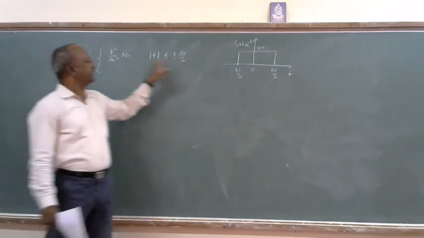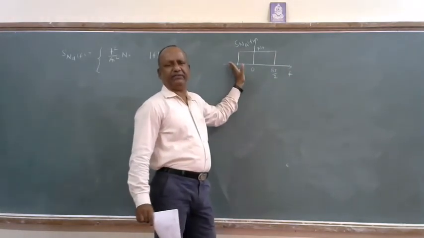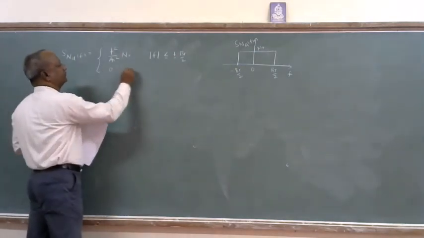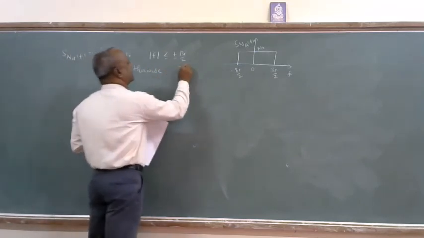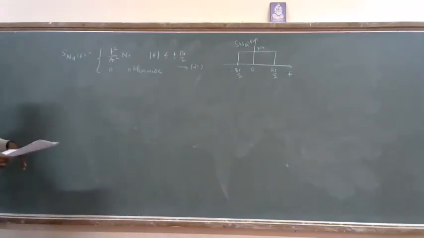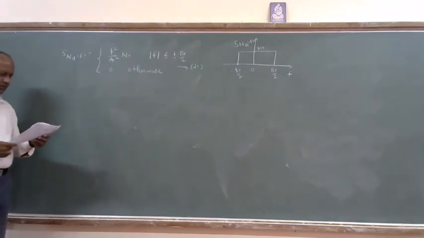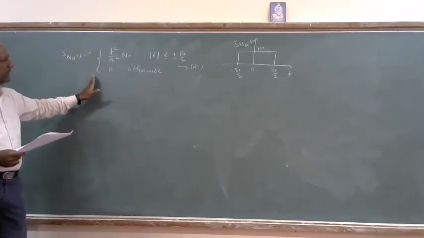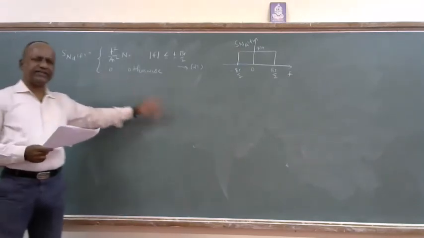Frequency greater than bt by 2, f less than minus bt by 2, it is going to become 0. So in the remaining portion it will be 0, otherwise. So I call this equation number 21. Okay, this is the equation we obtained at the output of the discriminator.